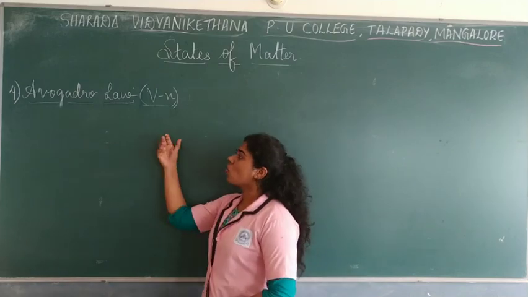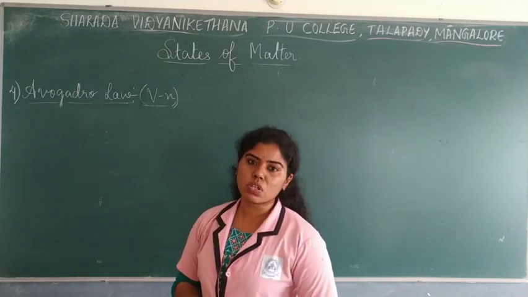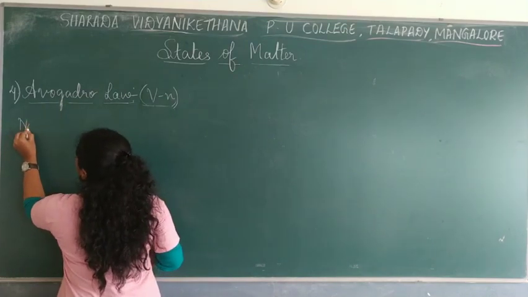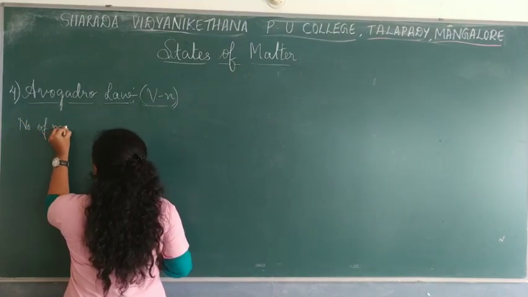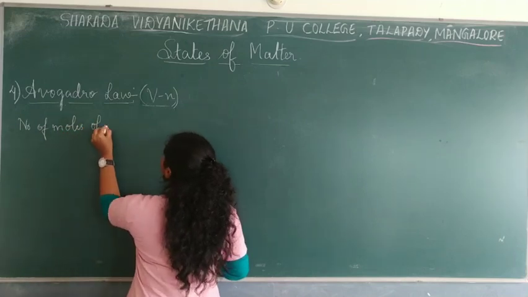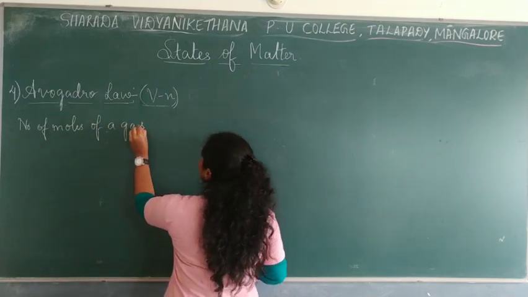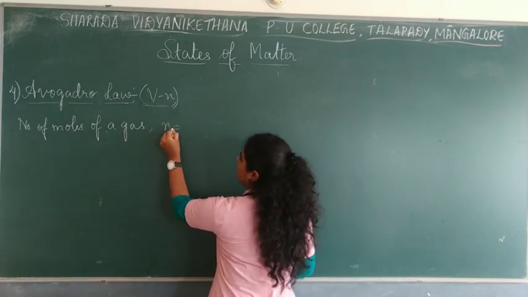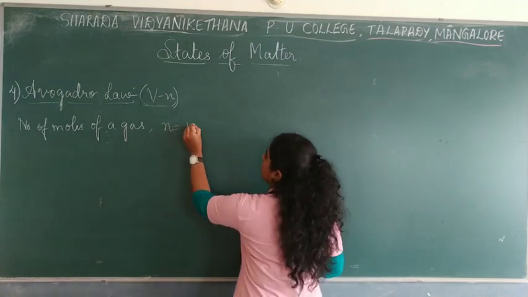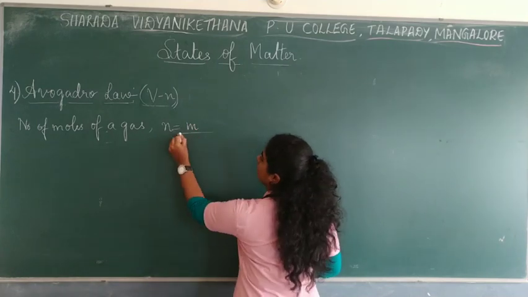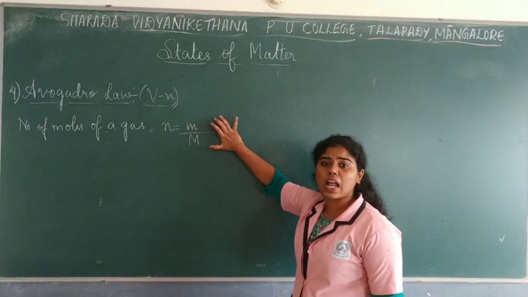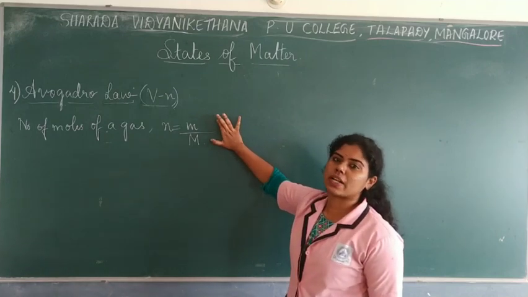Now we can also calculate the number of moles of a gas by a formula: number of moles, N, is equal to small m divided by capital M. This is how you can calculate the number of moles present in a gas.